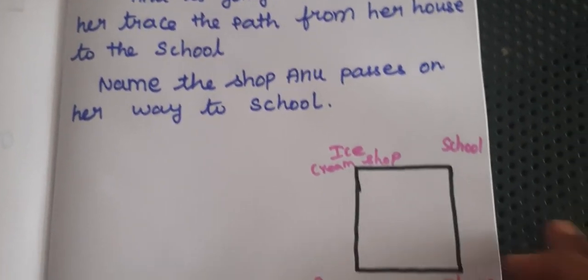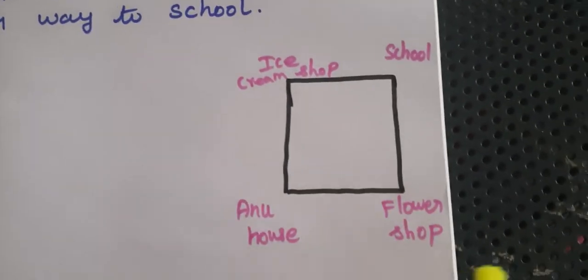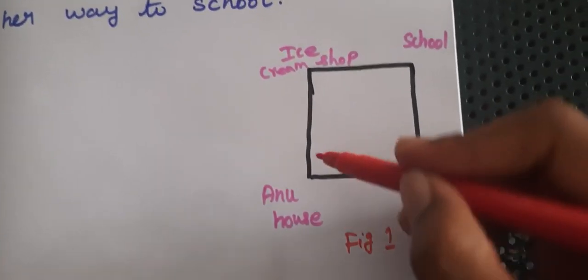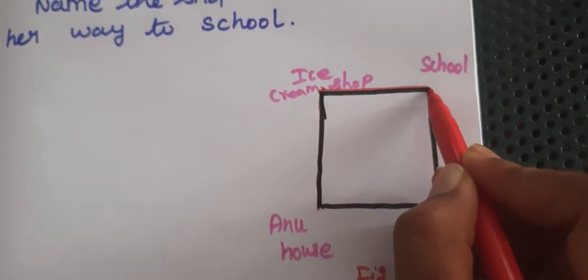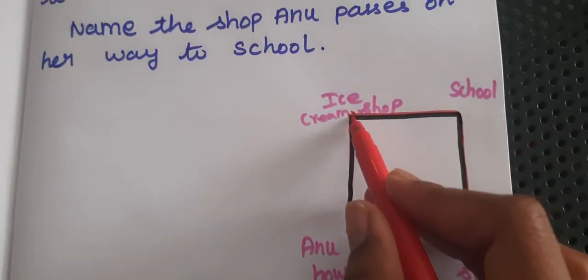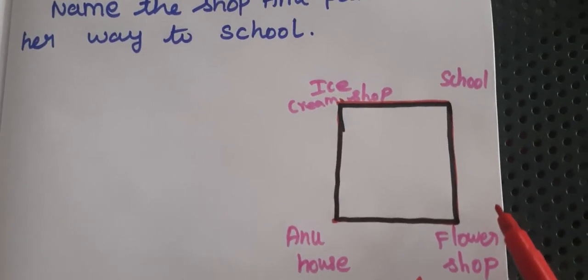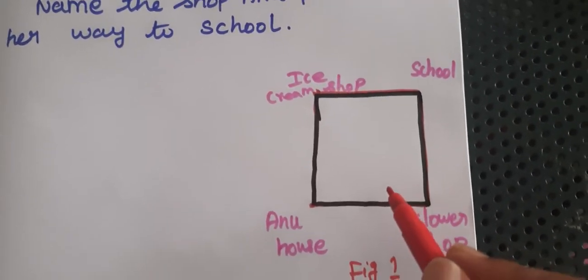So this is the diagram, figure 1. Take your pencil and trace the path, all of you. You have to trace these dotted lines. Finally we got what shape? Very good, it's a square. Is it a flat shape or a solid shape? Very good, it's a flat shape.